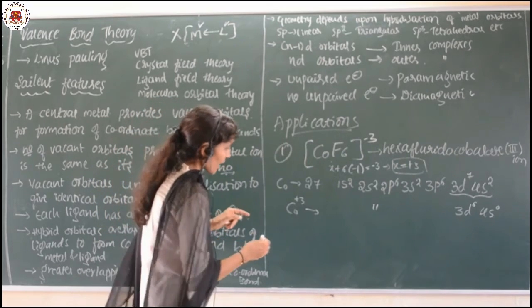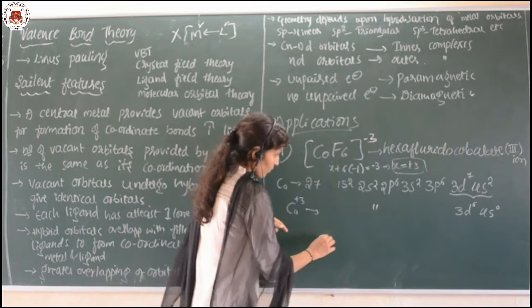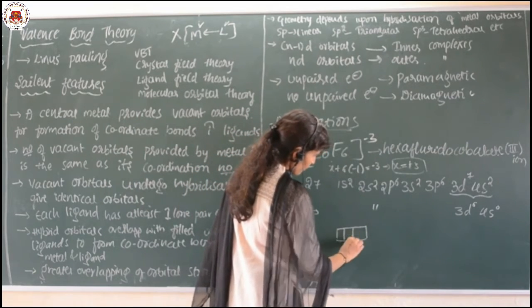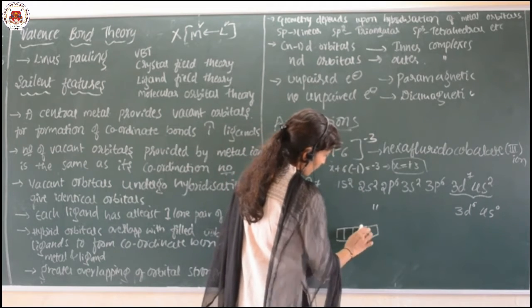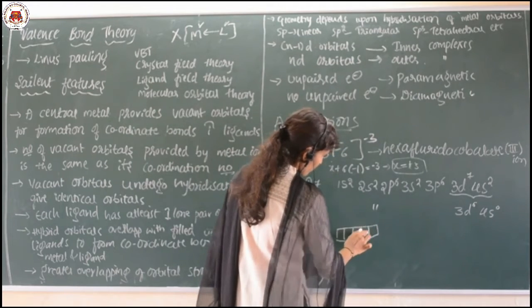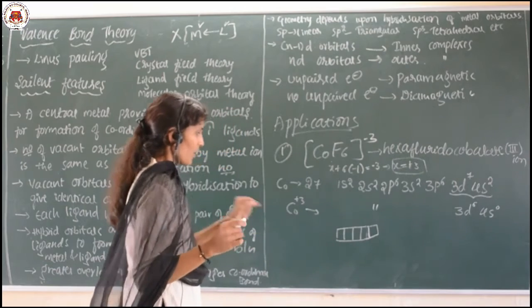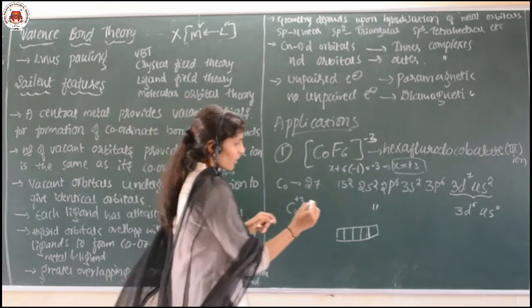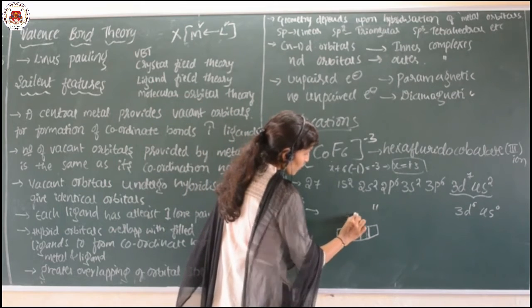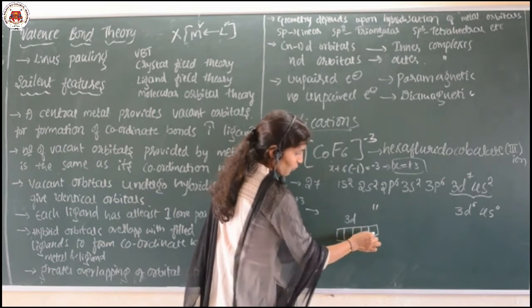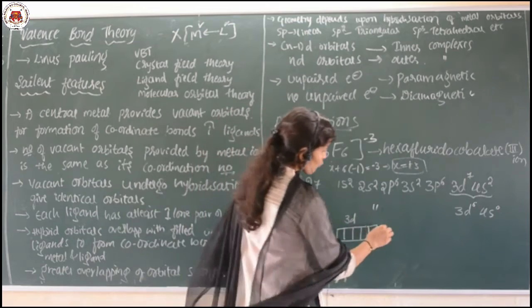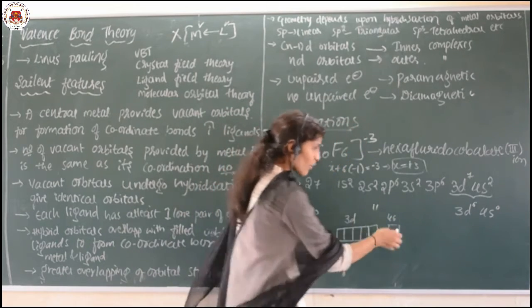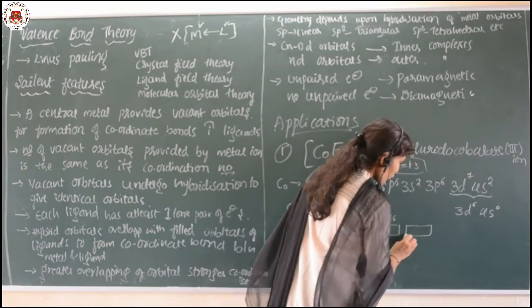So, how will it be arranged? Only 3d I am going to draw here. The d orbital has 5 suborbitals, 1, 2, 3, 4, 5. Then 4s is empty, and even 4p is also empty.